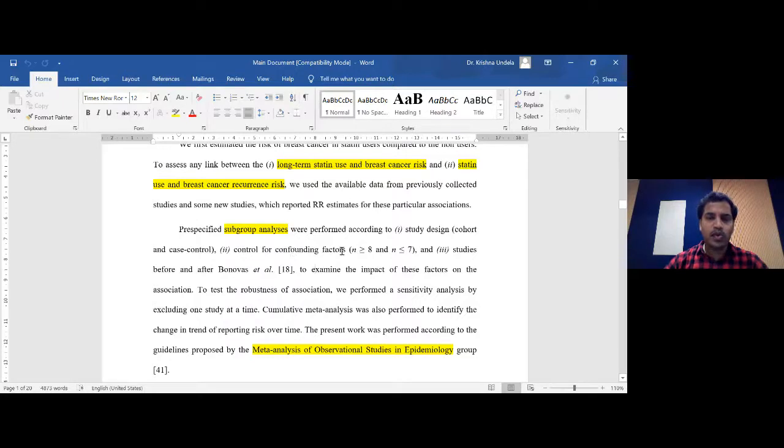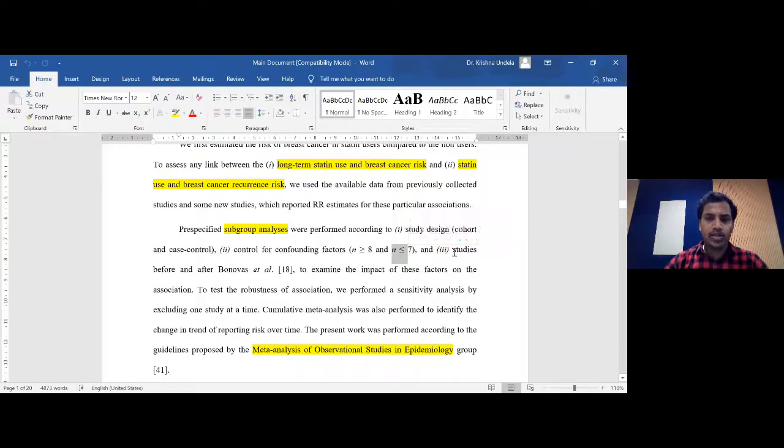So what we have done is we have divided the studies into 2 categories: where more than or equal to 8 confounding factors are adjusted, and where there are studies having less than or equal to 7 confounding factors adjusted. So we have done that.